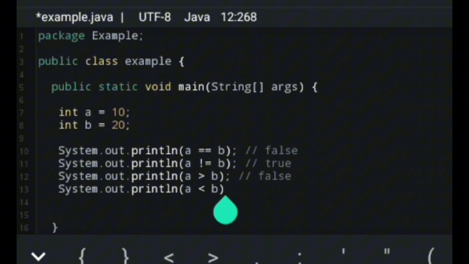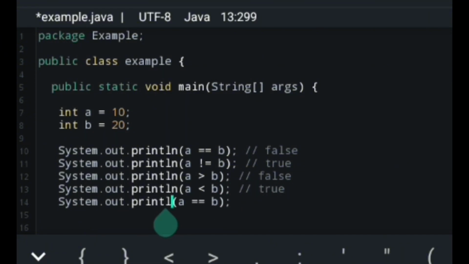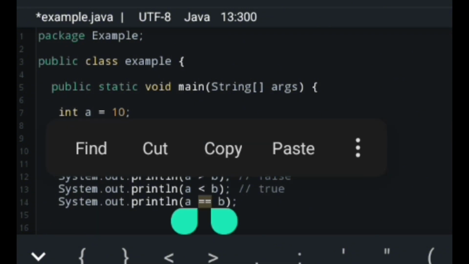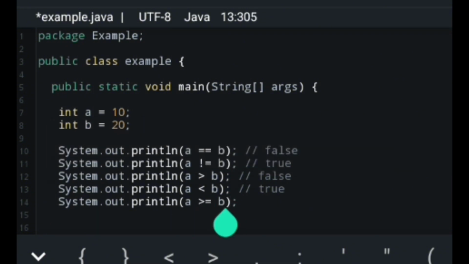This would be true, of course. How about we use a is greater than or equal to, let's change the b to 10. Then this would be true.